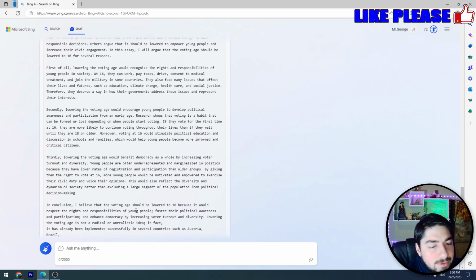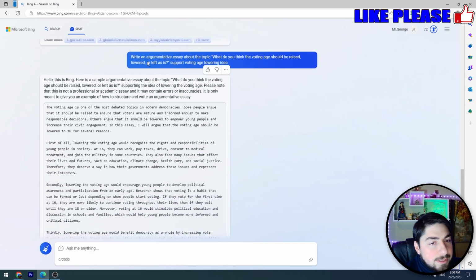I believe that the voting age should be lowered to 16 because it would respect the rights and responsibilities of young people. Foster their political awareness and participation. So you can use Bing AI to write college essays, to write school essays. It's up to you guys. This tool is also helpful in writing essays.